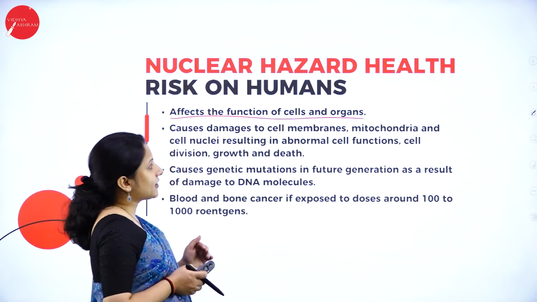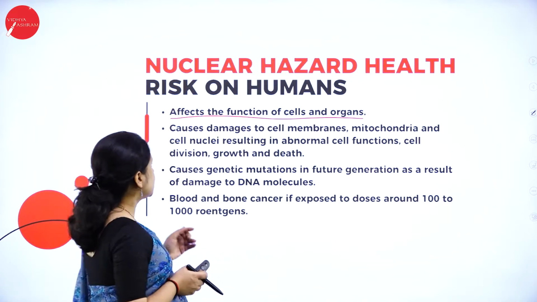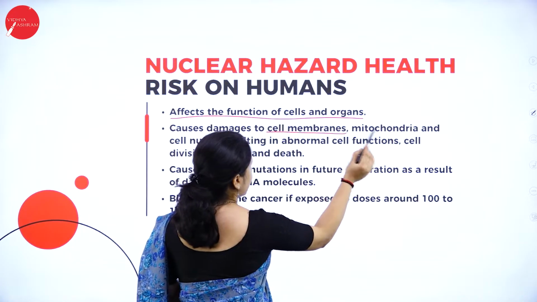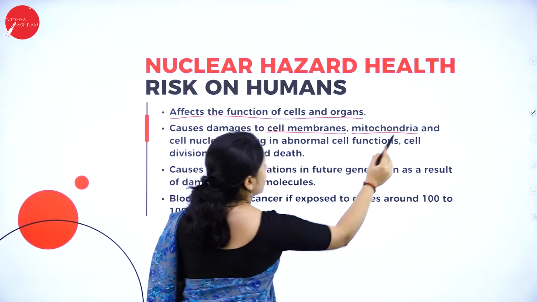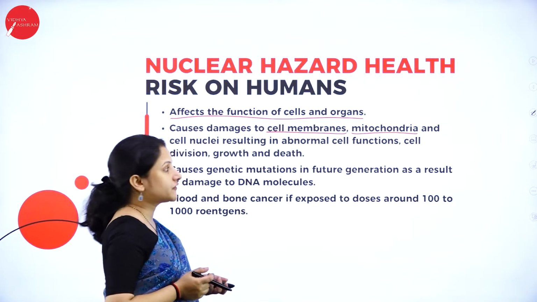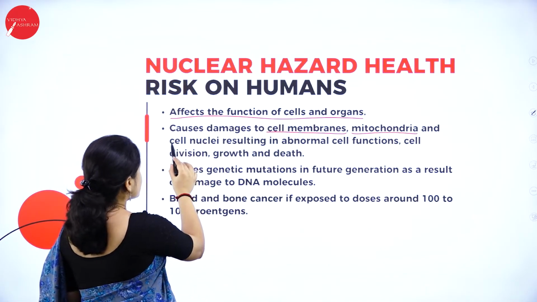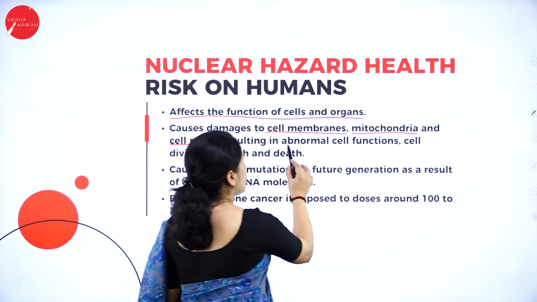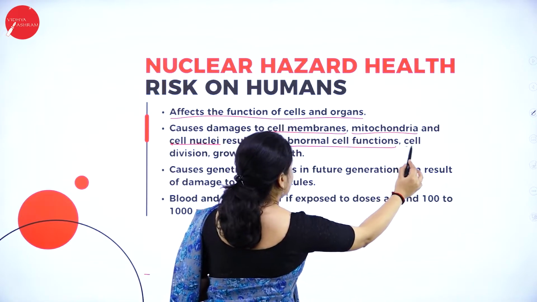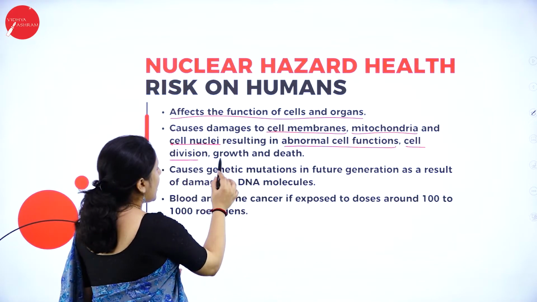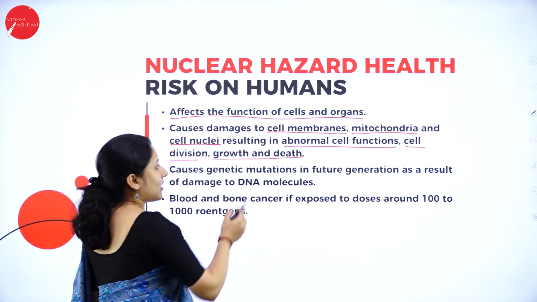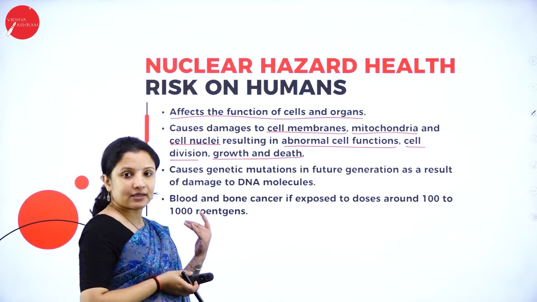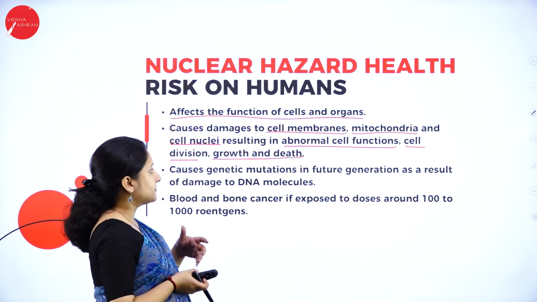So it will affect the function of cells and organs, and it causes damage to the membranes of the cell. It causes damage to the mitochondria, which is the powerhouse of the cell. It causes damage to the cell's nuclei. Therefore it will cause abnormal cell functioning, abnormal cell division, and abnormal growth rate, and it can also cause death of the cells. Eventually the cells will start to die.